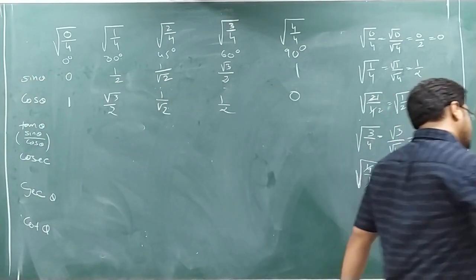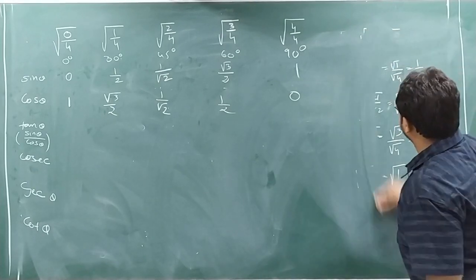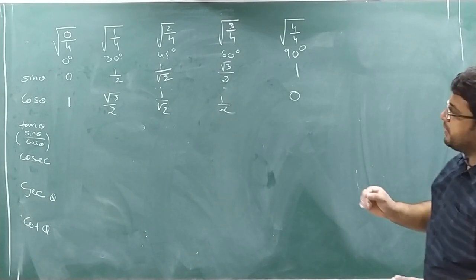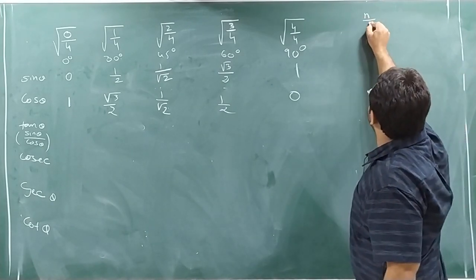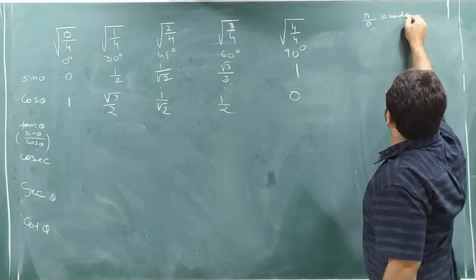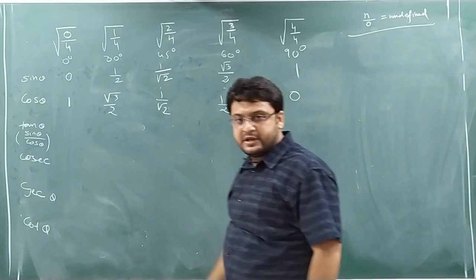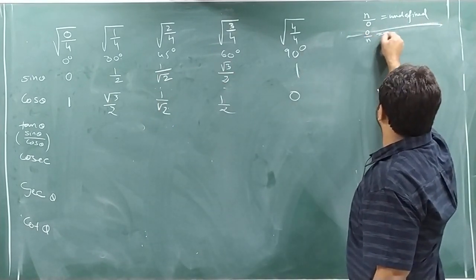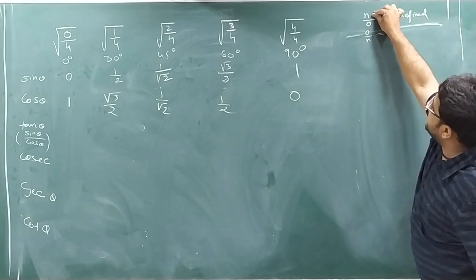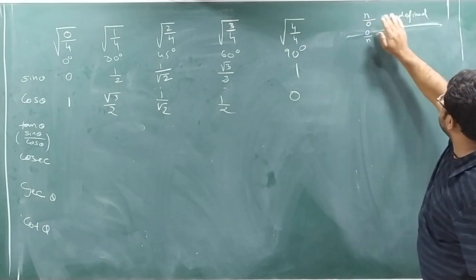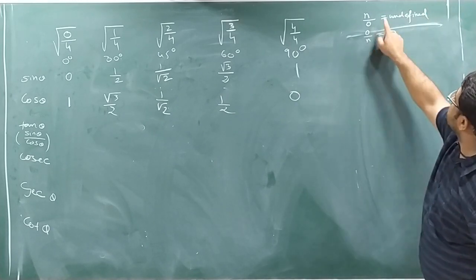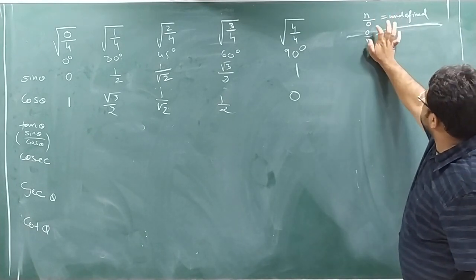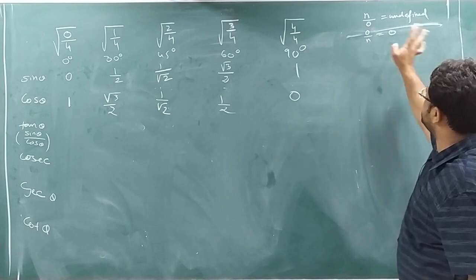So how to solve this? Here I have to tell one trick, one point. See, any number divided by 0 is undefined. So 0 by any number is 0. Just remember, any number n, it can be 1, root 2, root 3, any number divided by 0 is undefined, or 0 by any number is 0. Why is this undefined? In standard 11 and 12, you will understand. So remember this.